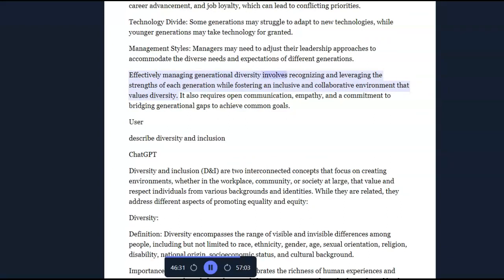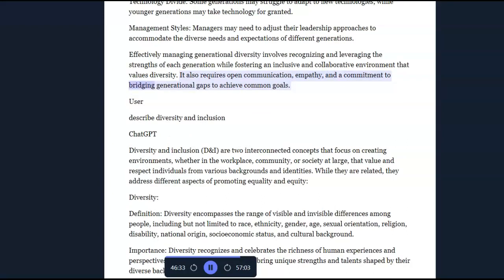Effectively managing generational diversity involves recognizing and leveraging the strengths of each generation, while fostering an inclusive and collaborative environment that values diversity. It also requires open communication, empathy, and a commitment to bridging generational gaps to achieve common goals.